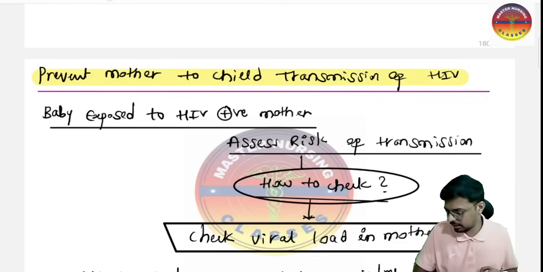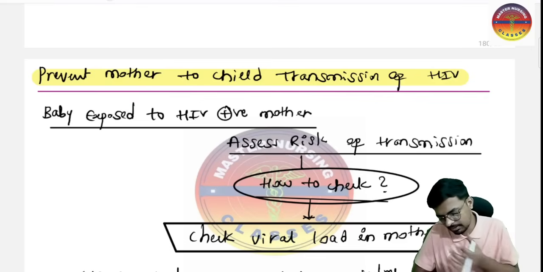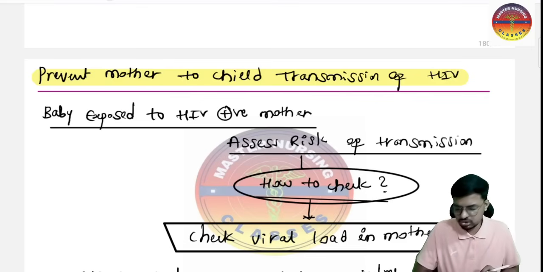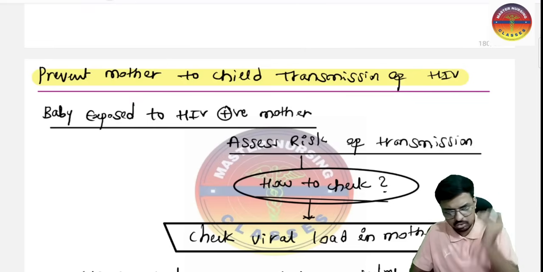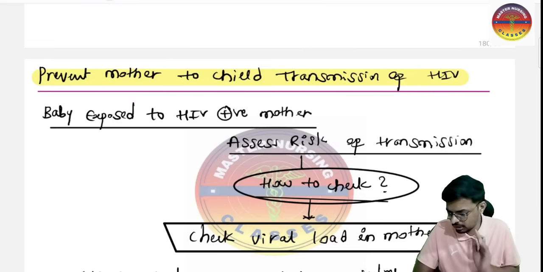So please do keep in our mind. During the process of the labor, when the baby is coming out of the uterine cavity, that time only the high risk of the transmission of the HIV from the mother to the baby will happen. So this is the very important golden point.